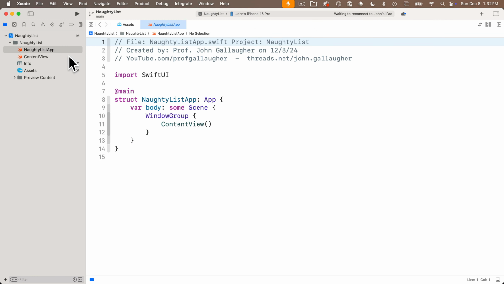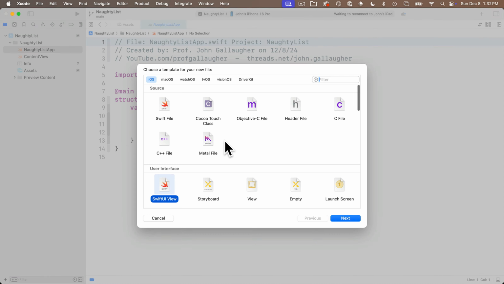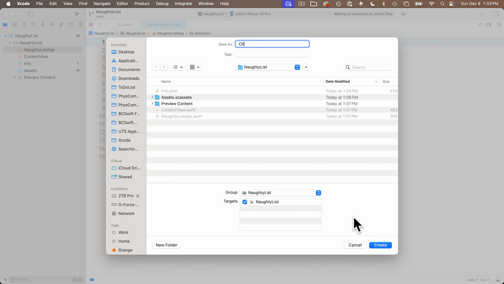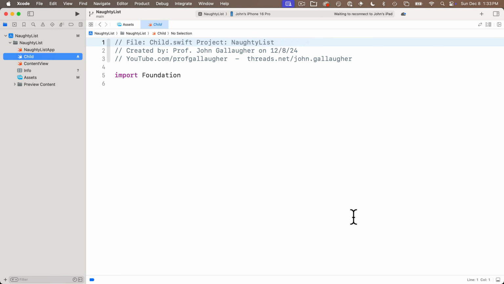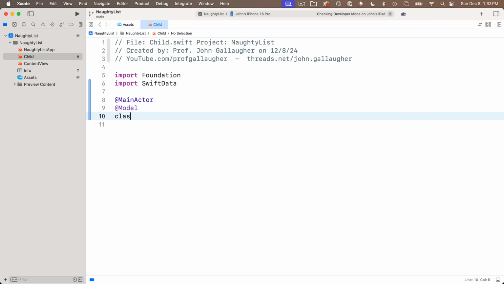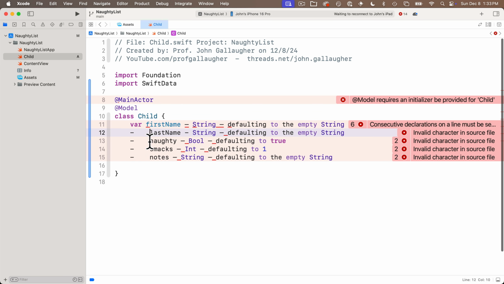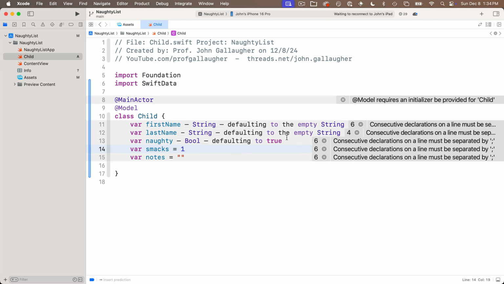So to create the file, I'm going to right-click on Naughty List app, select new file from template. This is going to be a Swift file, not SwiftUI template. It's called Child, capital C, because this is a data type. Since we're going to work with SwiftData, we want to import SwiftData, then @MainActor and @Model, so that we use the model macro. We'll say class, capital C, Child, open and close curlies. I'm going to paste in all of the values that I copied from my exam, make sure that these are all vars, and I'm going to set them equal to the default values.